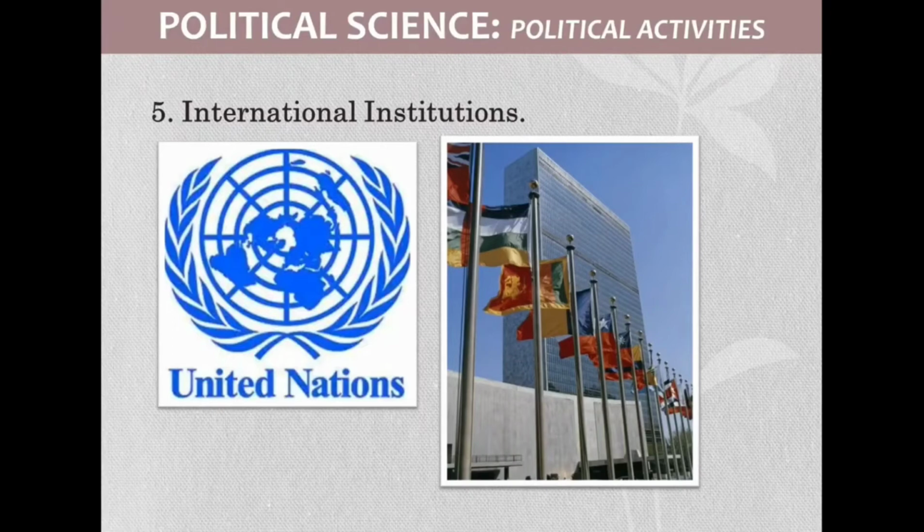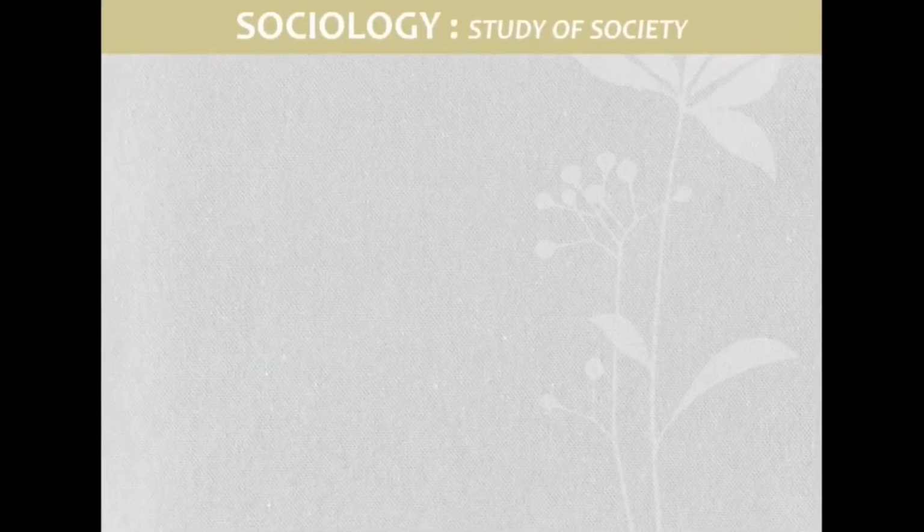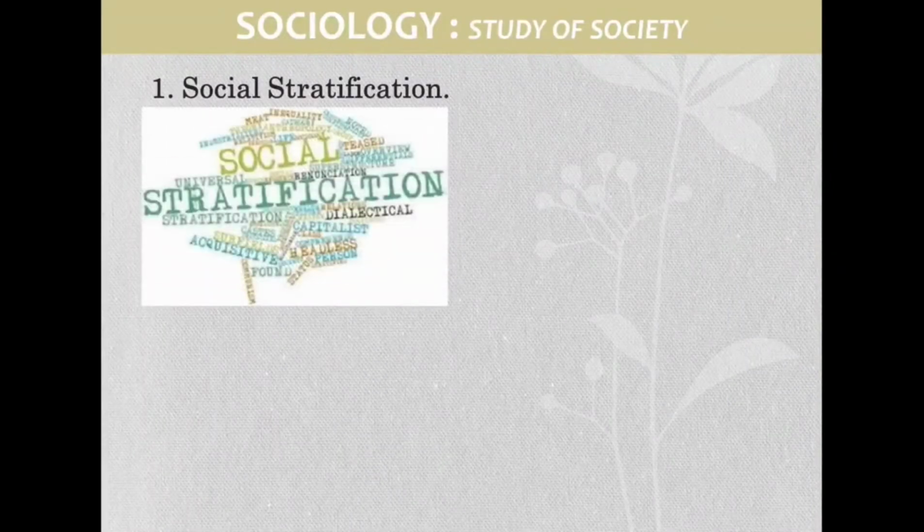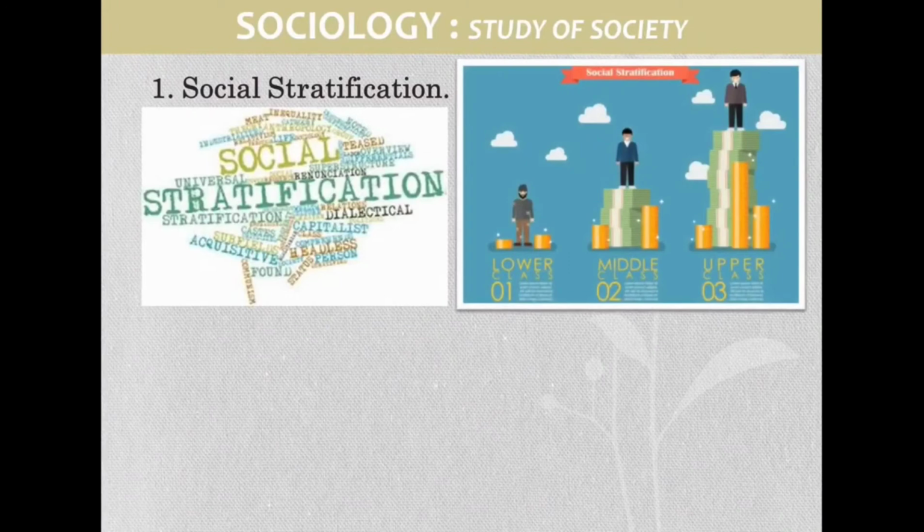International Institutions is another very important chapter, and the last one from political science is the United Nations: the contribution of the UNO especially in making peace across the world, and the objectives and organs of the UNO.